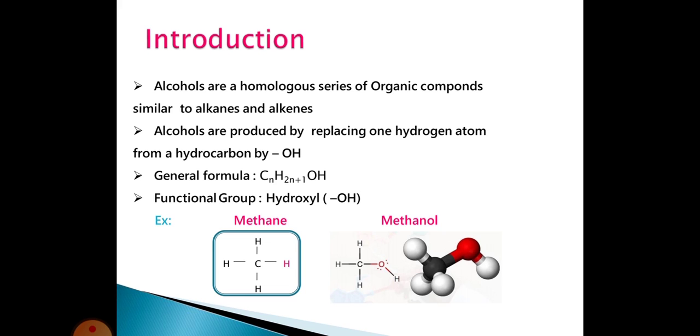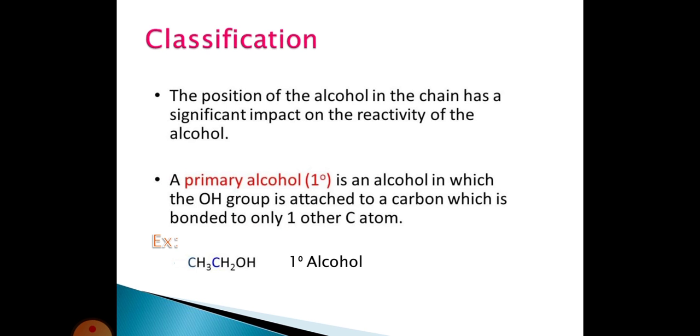The general formula of alcohol is CnH2n+1OH. Here n means an integer. And the functional group of alcohol is the hydroxyl or OH functional group. And the next one is classification. The classification of alcohols is given below.